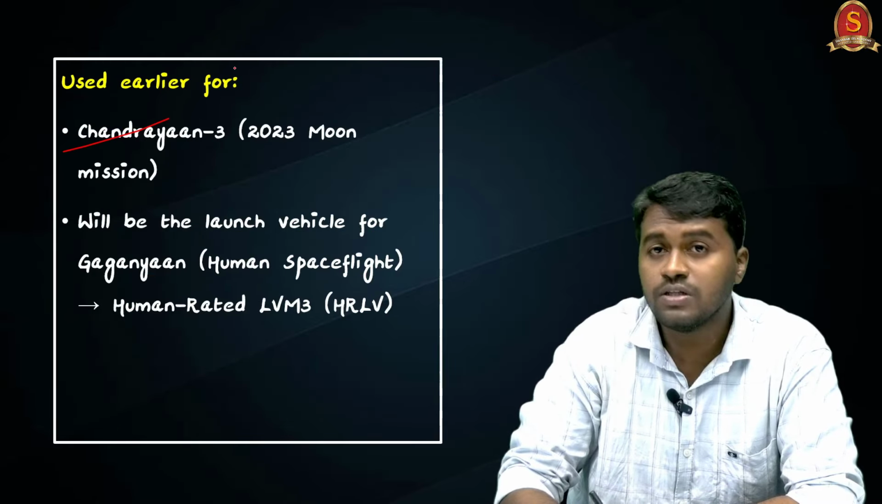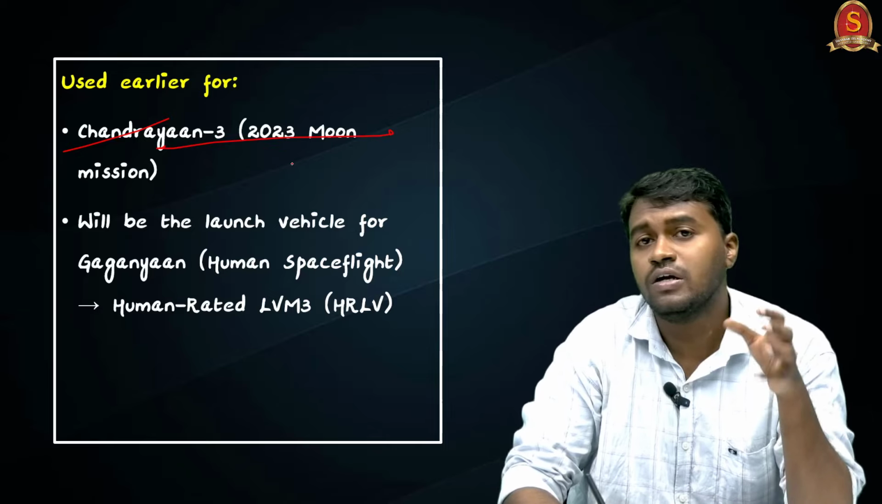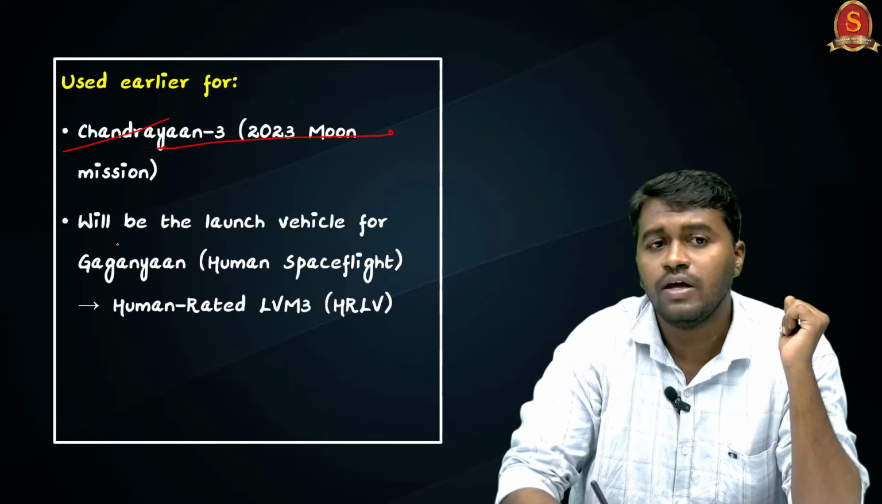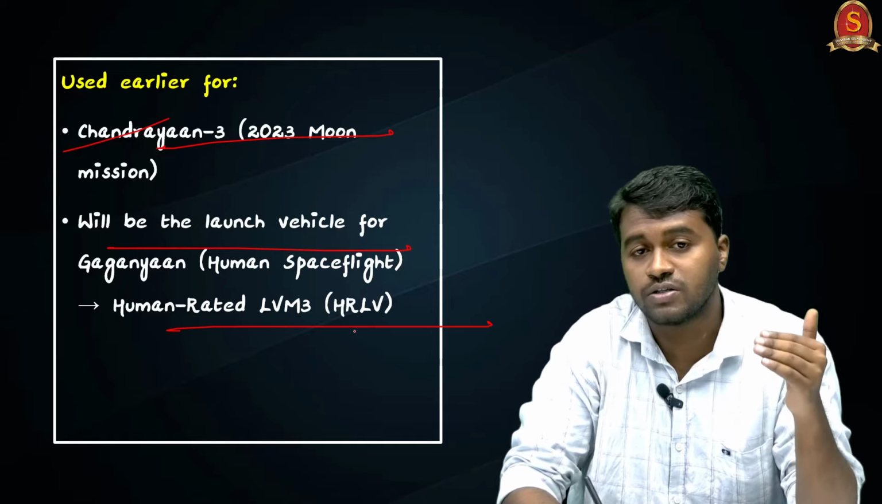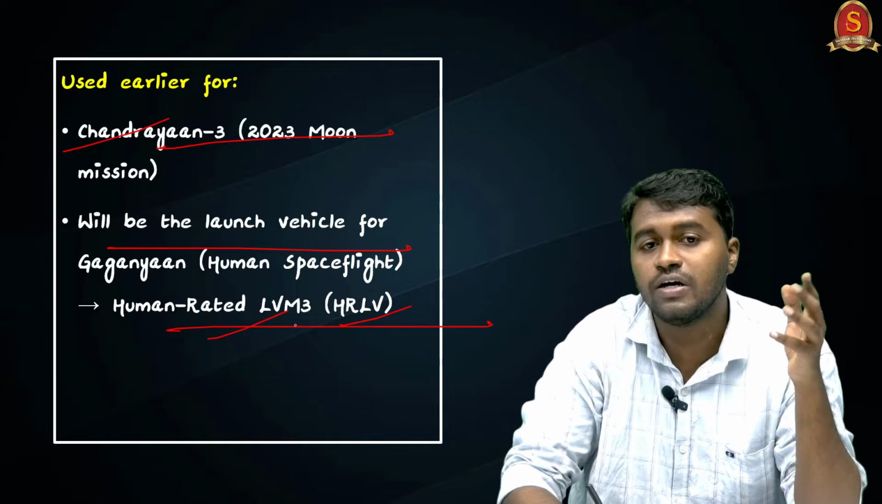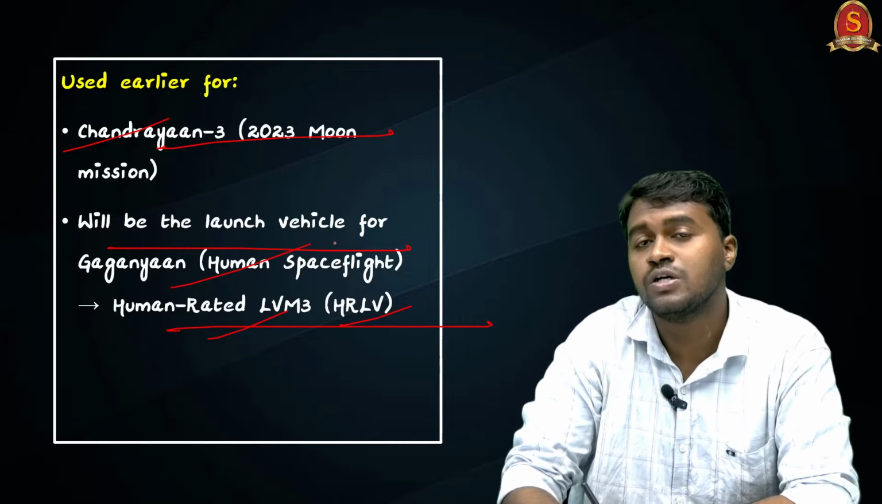And we used this GSLV Mark III before in the Chandrayaan-3 mission in 2023, and we are also planning to use a modified version of this GSLV Mark III, that is HRLV, that is human rated LVM3, for the Gaganyaan mission, which is planning to take humans to outer space.